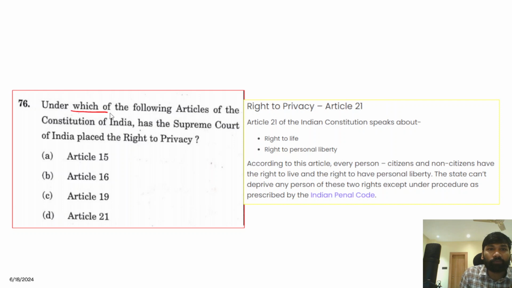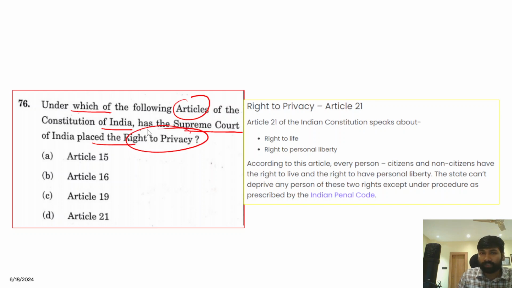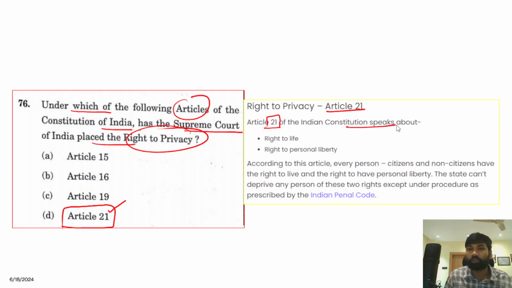So next question, under which of the following articles of the Constitution of India has the Supreme Court of India placed the right to privacy? Now when we talk about this, in the Puttaswamy judgment, the Supreme Court has held that right to privacy is part of Article 21 of the Constitution. So therefore the correct answer for this question is option D. Article 21 of the Indian Constitution speaks about right to life and personal liberty. So according to the Puttaswamy judgment, the right to privacy was included in Article 21.